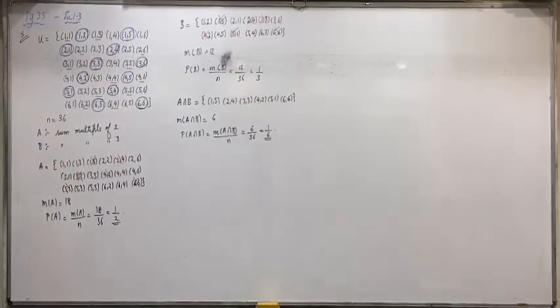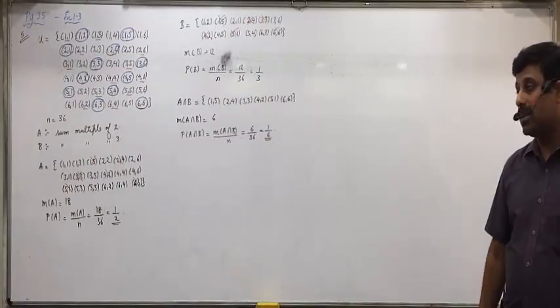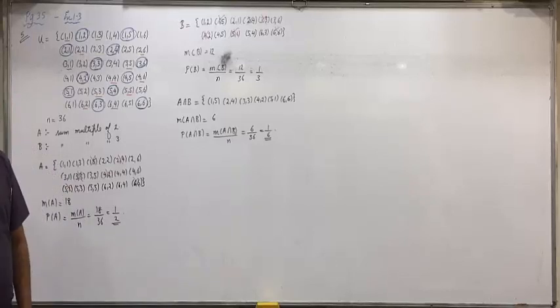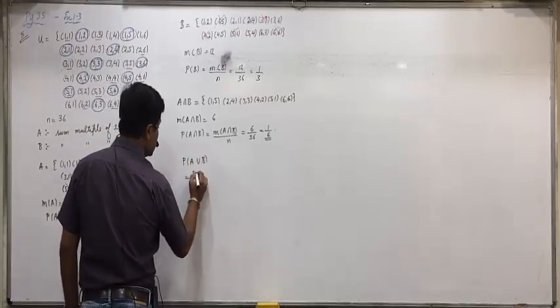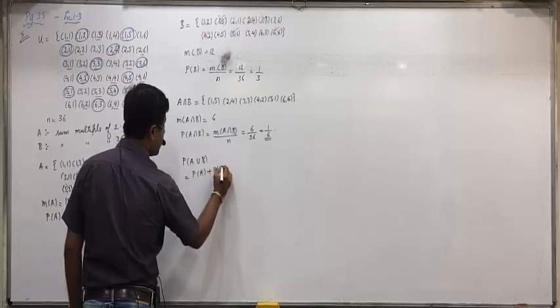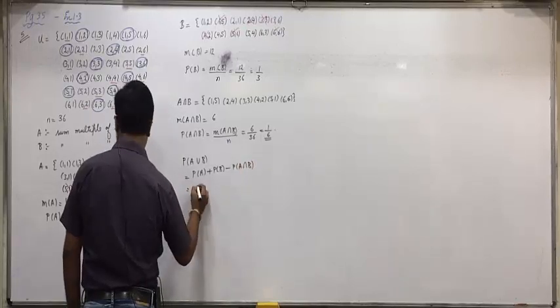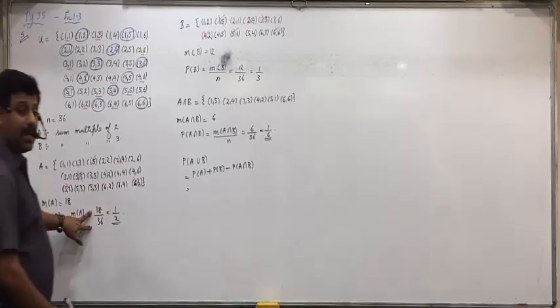Now we can find the probability. Thus the probability that the sum of numbers on the two dice is a multiple of 2 or 3 is equal to P of A union B, which is P(A) plus P(B) minus P of A intersection B. P(A), we will take the same denominator, 18 by 36.